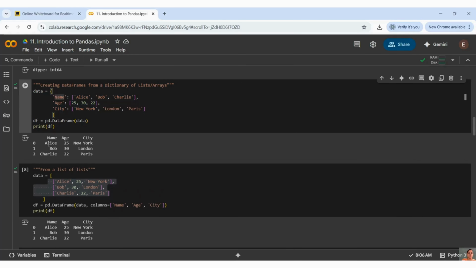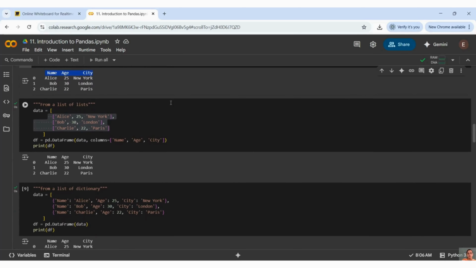However, with lists, are we seeing any columns or headers? No, right? A header means, like in Excel, there is one name on top of each column. So that same header can be initialized with columns equal to name, age and city.